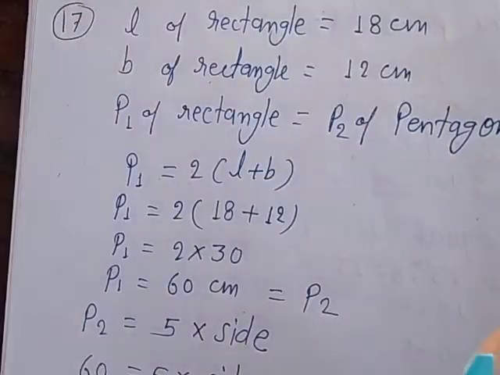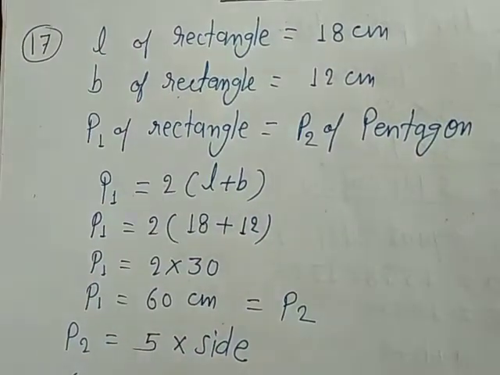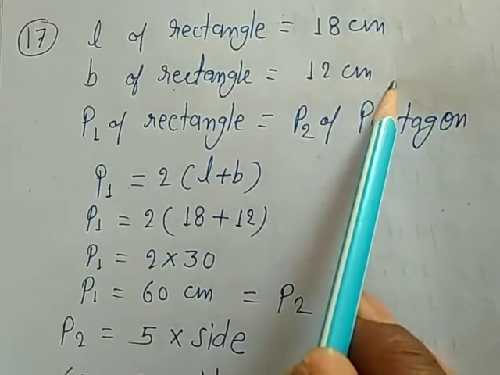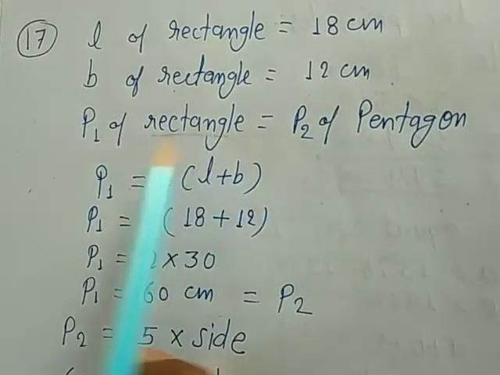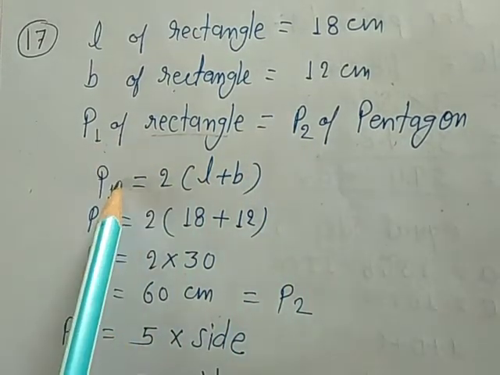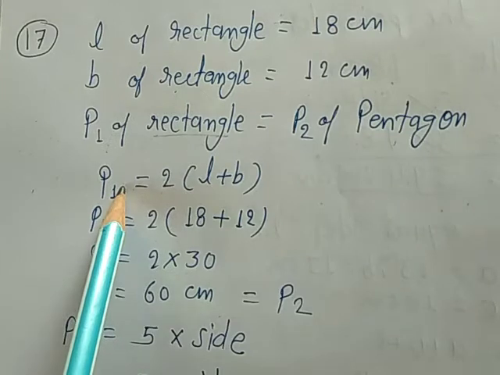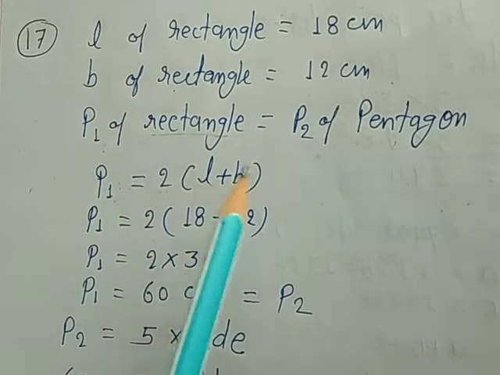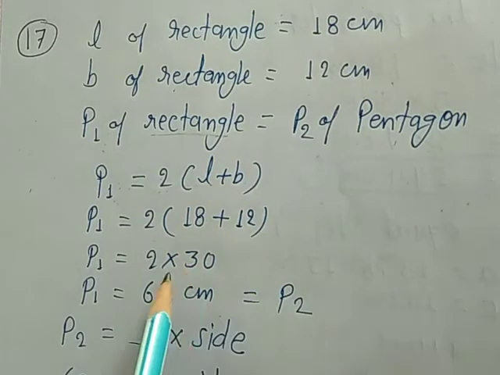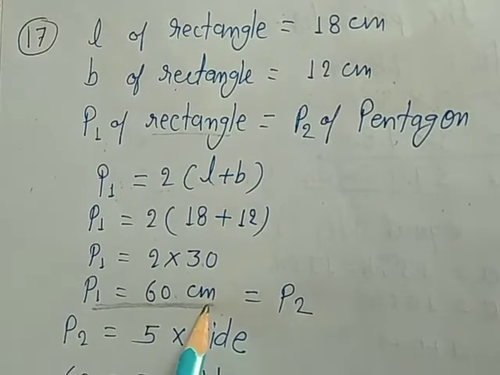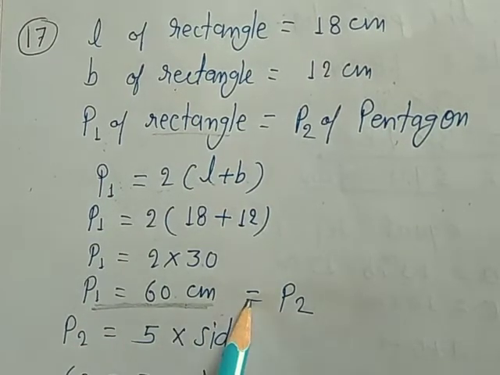Let's discuss. Now question number 17. Length of the rectangle 18 centimeter, breadth of the rectangle 12 centimeter. So whatever the perimeter of the rectangle, that is the perimeter of pentagon. First of all, we will find out the perimeter, means P1 we consider. We can directly solve. So P1 equal to 2 into (L plus B), that is 2 into (18 plus 12), means 60. This is the perimeter of rectangle, but this perimeter is equal to the perimeter of regular pentagon.